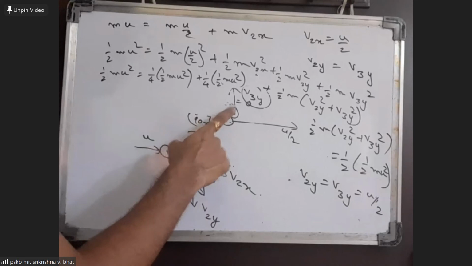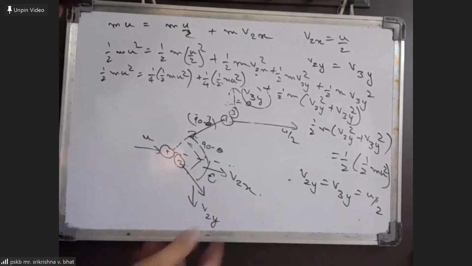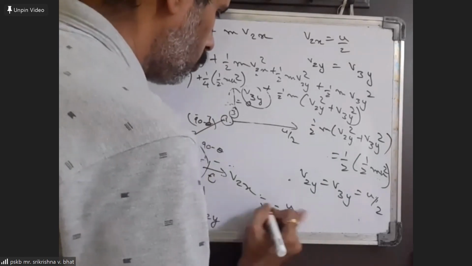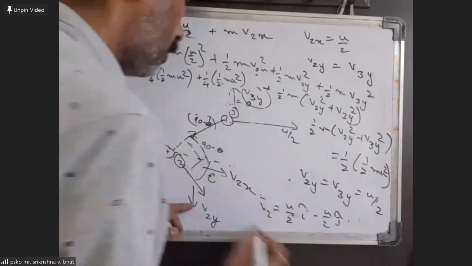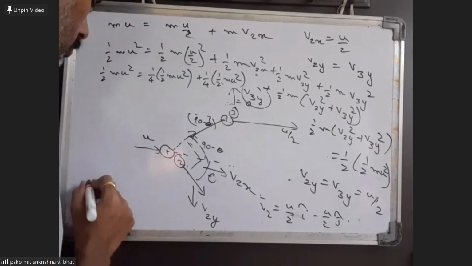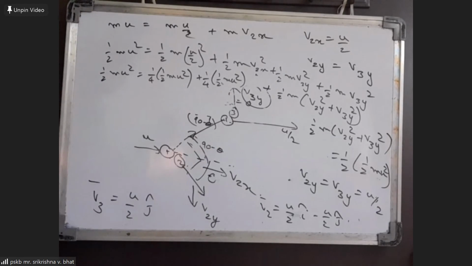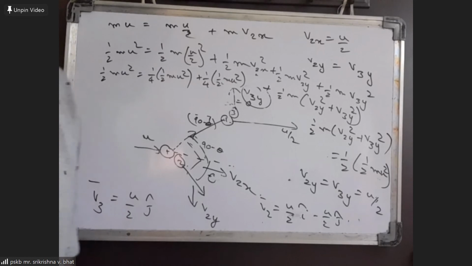And the third body has only one component of velocity, the y component, and that is only u by 2. So therefore, for the second and third bodies, v2 bar will be equal to u by 2 i cap minus u by 2 j cap, and v3 bar will come out equal to u by 2 j cap. If you want to know the magnitude of velocity, velocity of 2 will be u by 2 into root 2, and for 3 it will be u by 2 only.